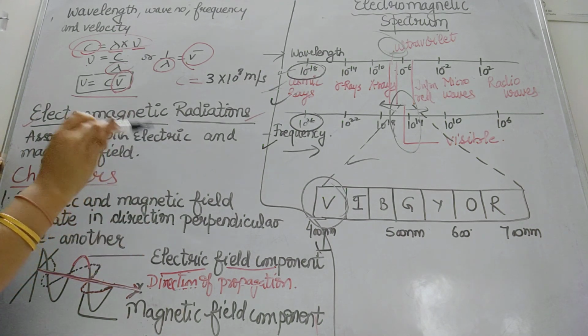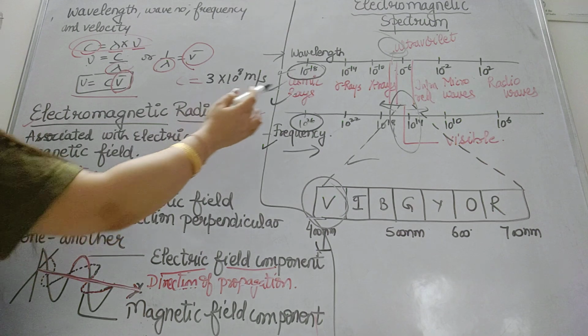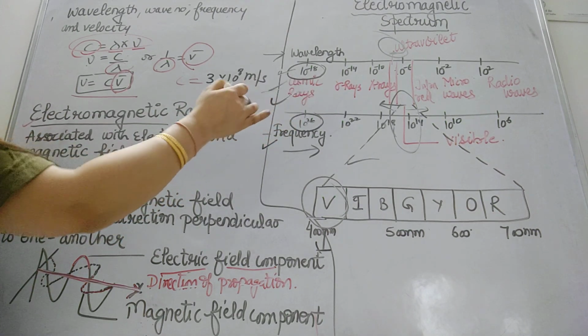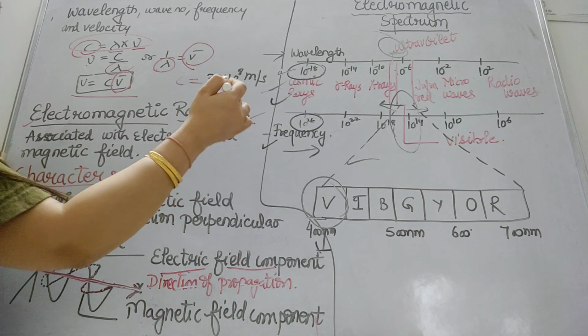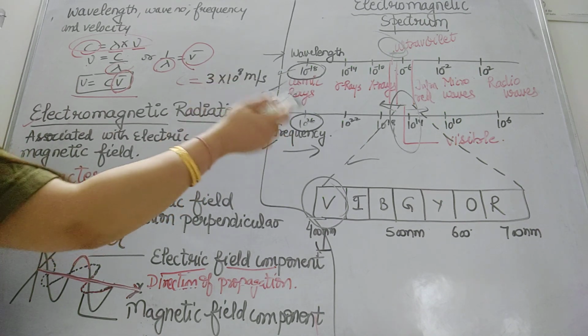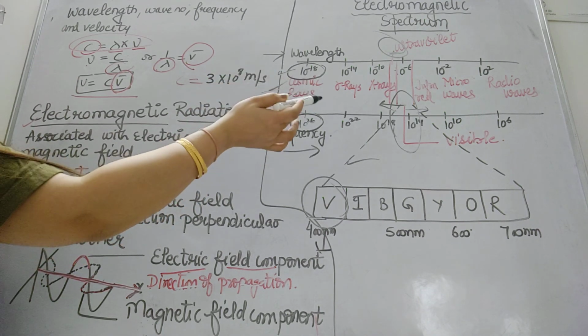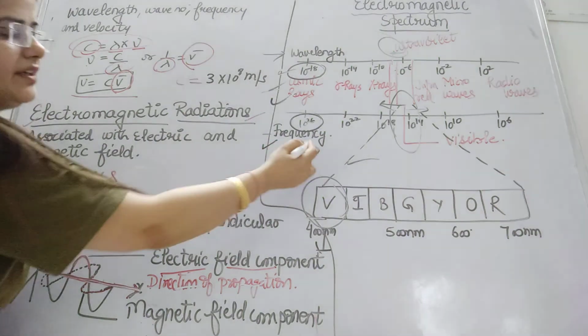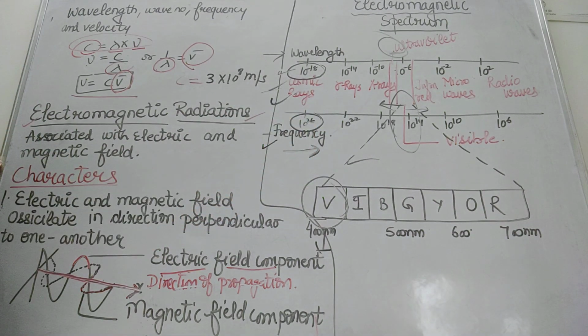Cosmic rays have the lowest wavelength, then gamma rays have more than that, X-rays more than that, ultraviolet more than that, then visible, then infrared, microwave, and radio waves have the maximum wavelength, and the frequency is decreasing in the electromagnetic spectrum. So this is about the electromagnetic radiations character and the electromagnetic spectrum. Thank you.